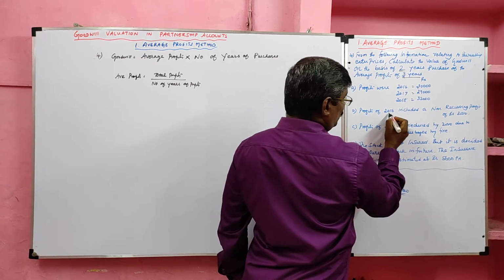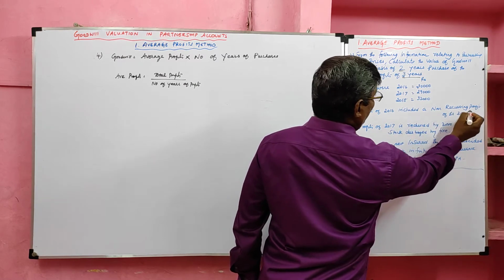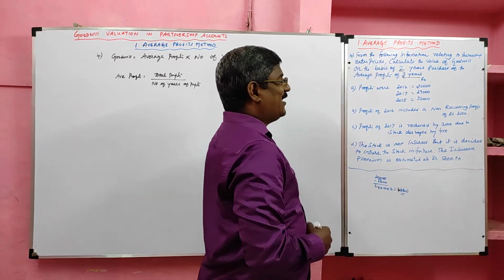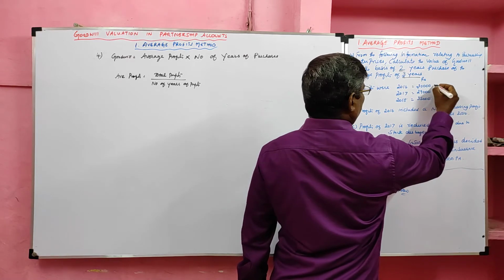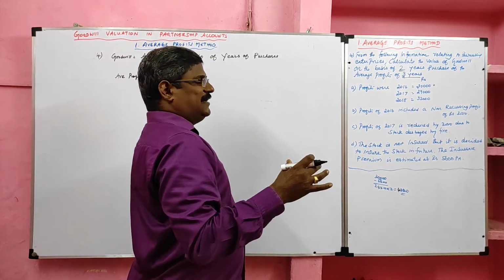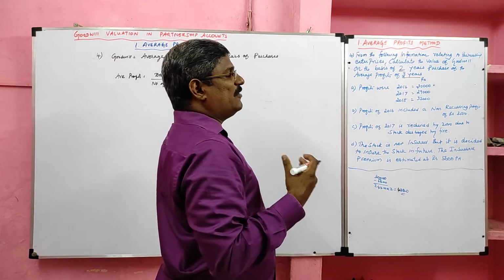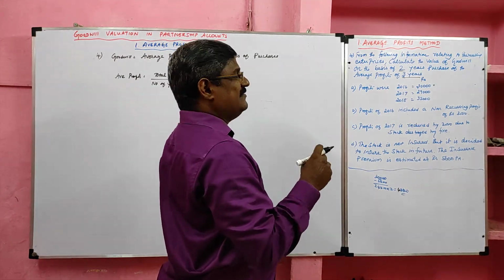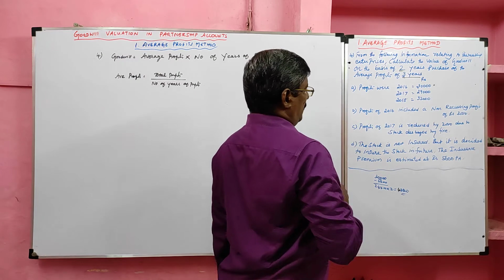The profit of 2016 included a non-recurring profit. So in 2016 we have one adjustment. We have non-recurring income; that income we may not receive in the future. What we have to do? In 2016 we have to deduct.